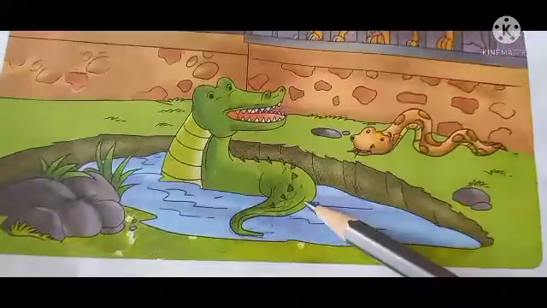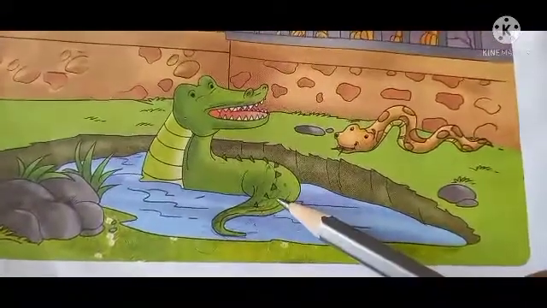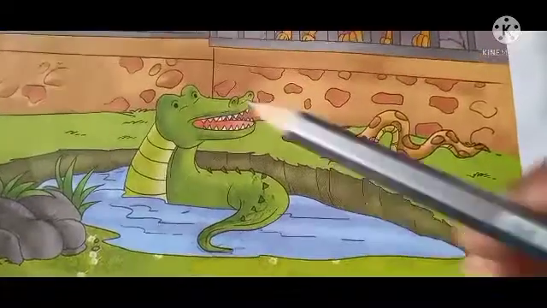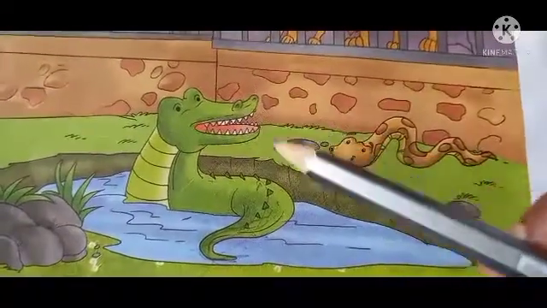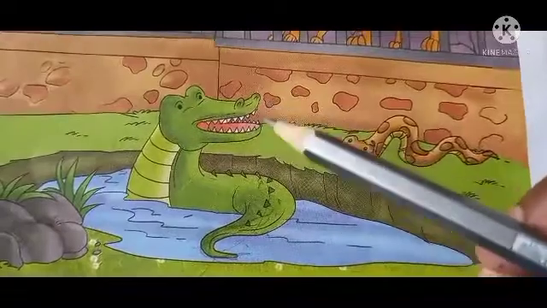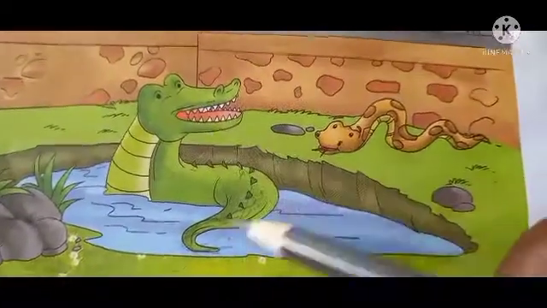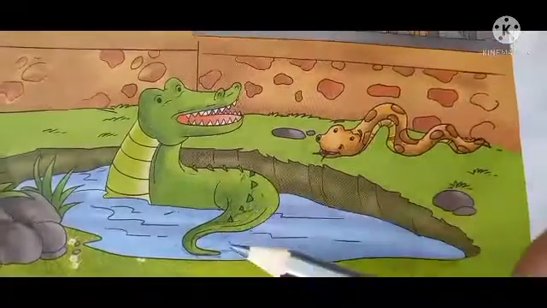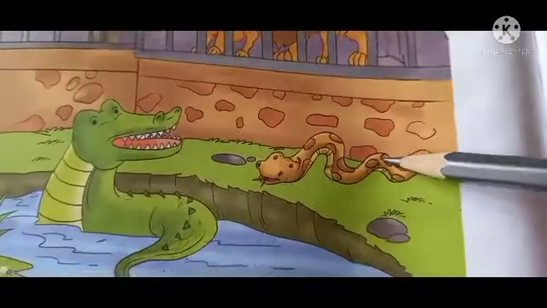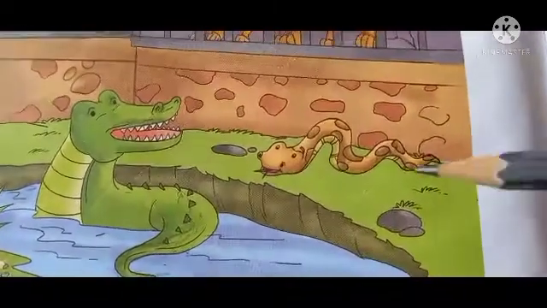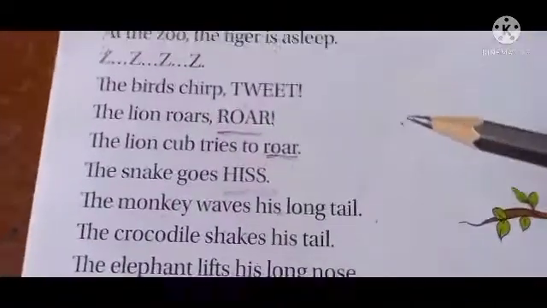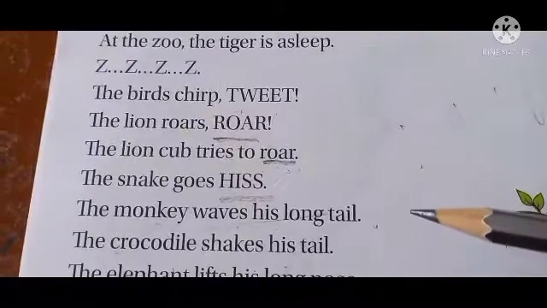Next you can see the crocodile. The crocodile is green in color. And you can see its sharp teeth. Understood, everybody? So the crocodile is one of the dangerous animals. Next you can see the snake. And you have learnt the sounds of these animals.